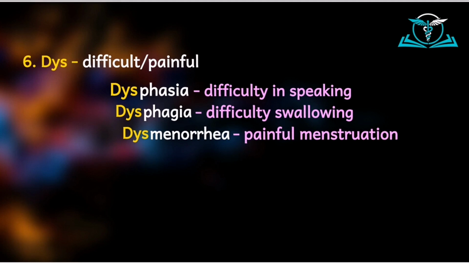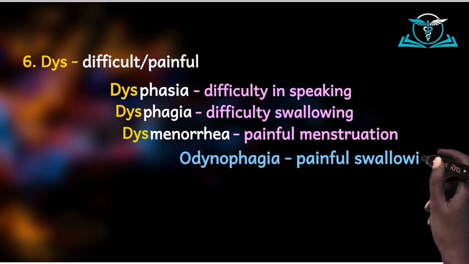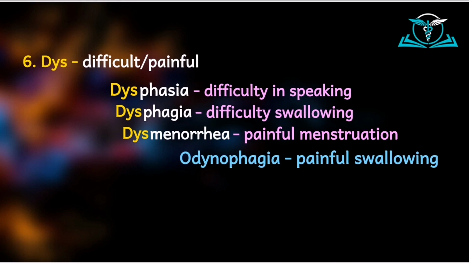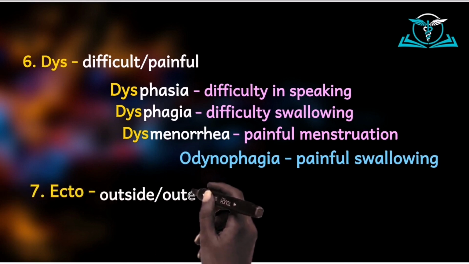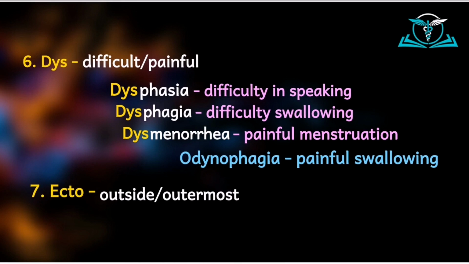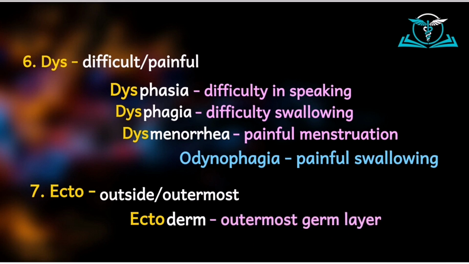Now you may ask why it is that dysphagia doesn't mean painful swallowing? No, that is not so. In actual fact, the correct term for painful swallowing is odynophagia. And so to every rule, you know that there are exceptions. The next prefix we want to talk about is ecto, also very common. It means outside or outermost. And so when we say ectoderm, we mean the outermost germ layer. Although the derm there literally means skin, in embryology, when we say ectoderm, we mean the outermost germ layer.